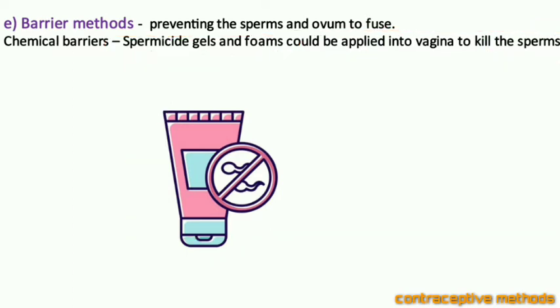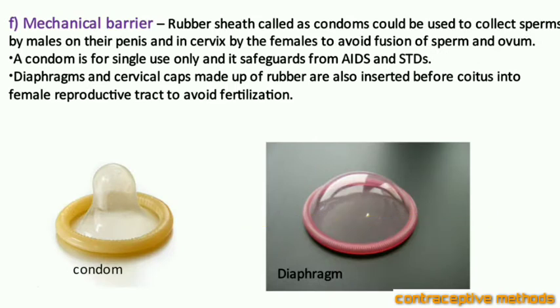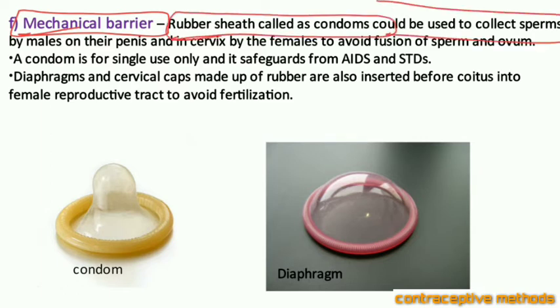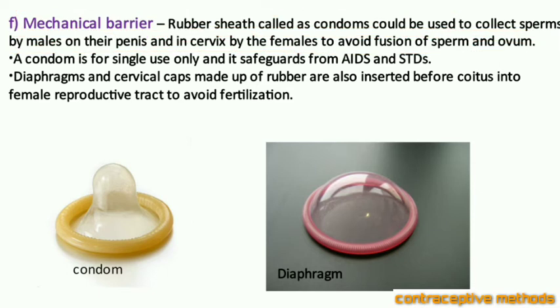Hope you are understanding. Now the next method is the barrier method. These are also the temporary methods. In this, a rubber sheath called a condom is used to collect the sperms, and it is applied by the male or the female. In the male, upon the penis, and in the female, it is inserted within the cervix region. Hope it is clear.